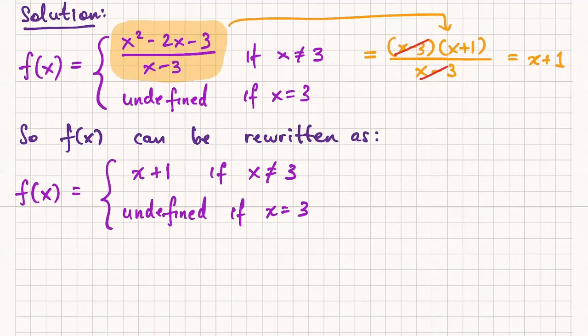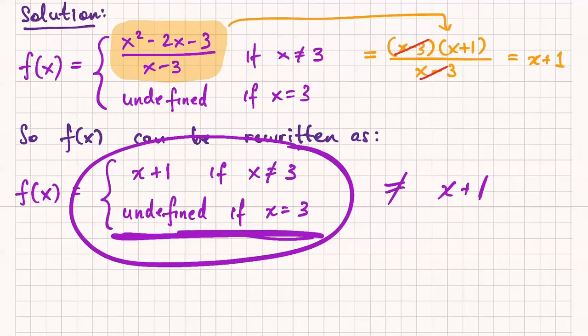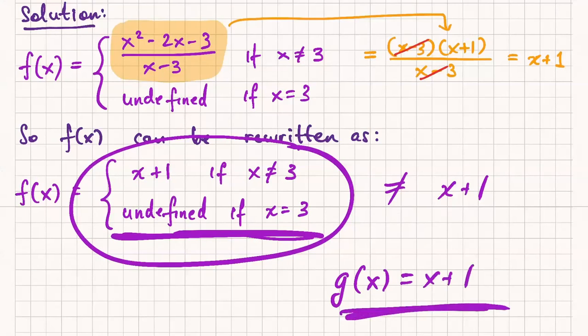I want to make a little subtle point here. This function f of x is not the function x plus 1, because our function is undefined at x equals 3. But if I gave you the function, say, g of x equals x plus 1, g of x has domain all real numbers, because I didn't tell you anything else, so you just assume it's as big as possible. But my function f is not defined at x equals 3. Do not let this confuse you. Even though x plus 1 is perfectly acceptable for x equals 3, my original function is not defined at x equals 3. Okay?